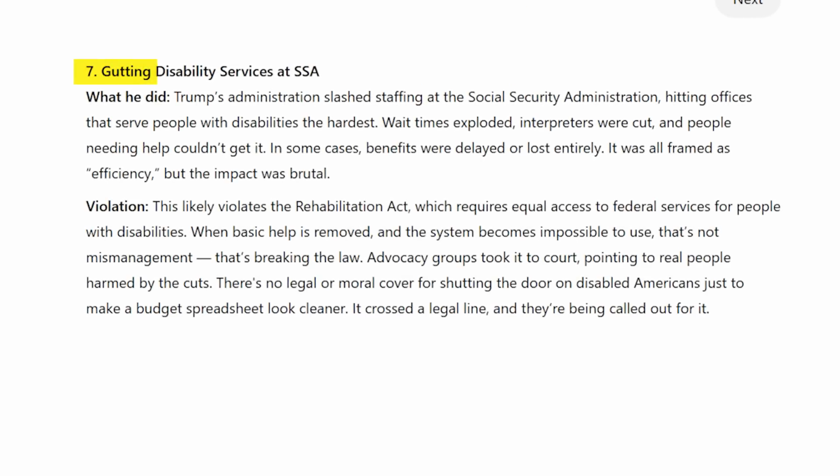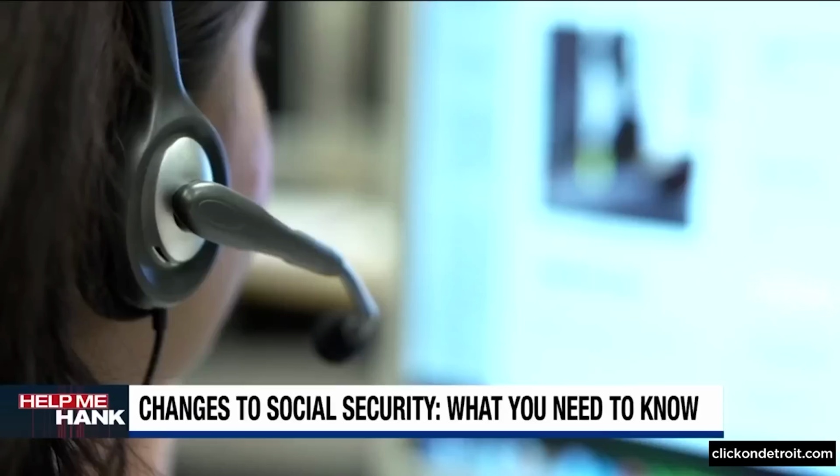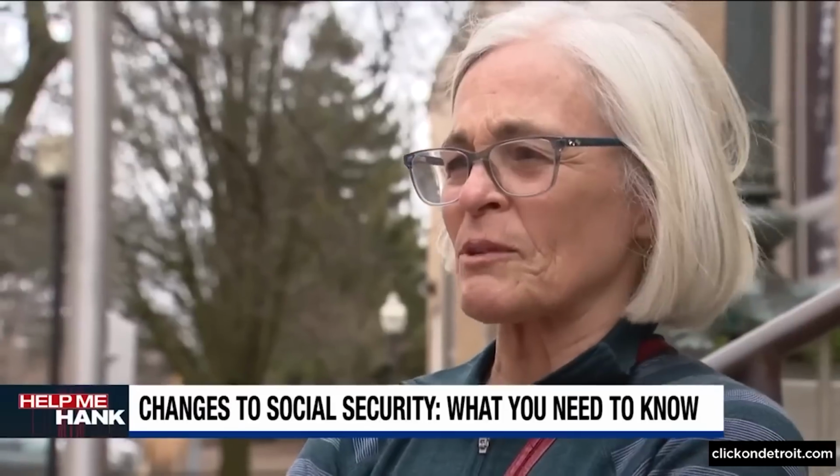Number 7. Gutting disability services at SSA. What he did. Trump's administration slashed staffing at the Social Security Administration, hitting offices that serve people with disabilities the hardest. Wait times exploded, interpreters were cut, and people needing help couldn't get it. In some cases, benefits were delayed or lost entirely. It was all framed as efficiency, but the impact was brutal.